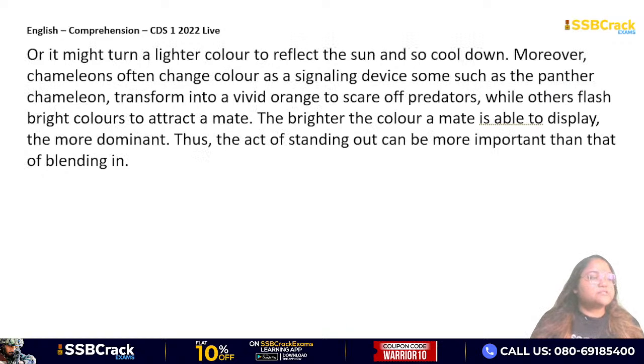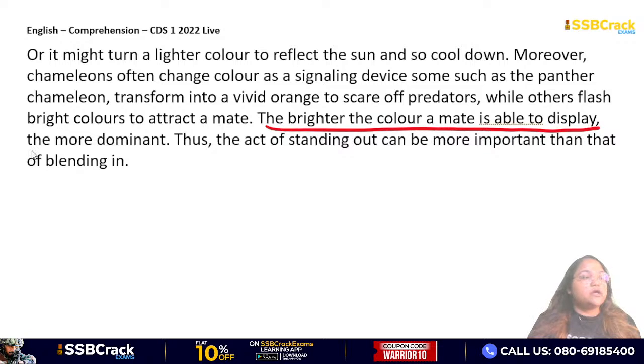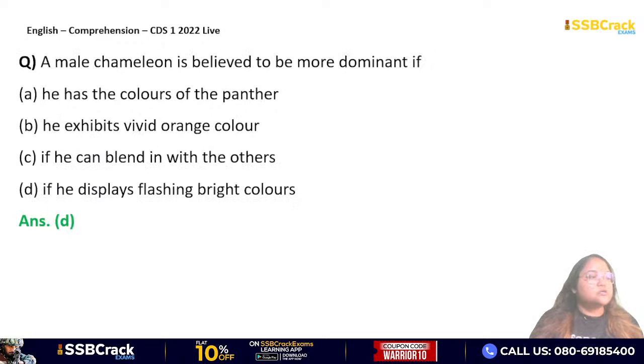If you go back to the passage here, it's written, the brighter the color a male is able to display, the more dominant. That means it flashes various displays of bright colors. So therefore option D will be your correct answer. Easy one, right? Okay guys, so that was it for today's session.